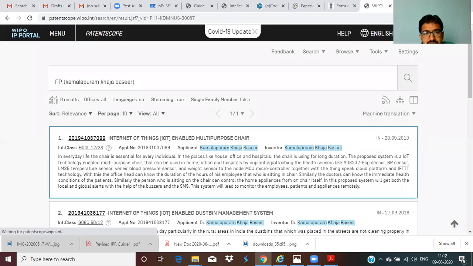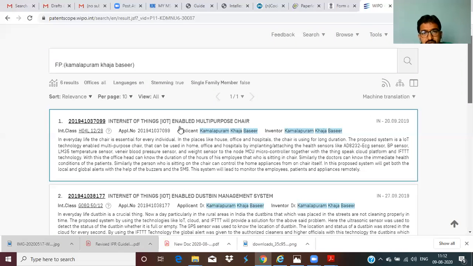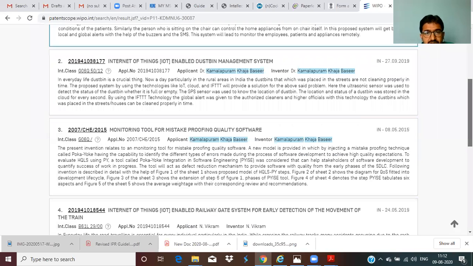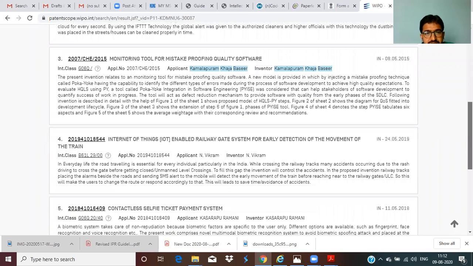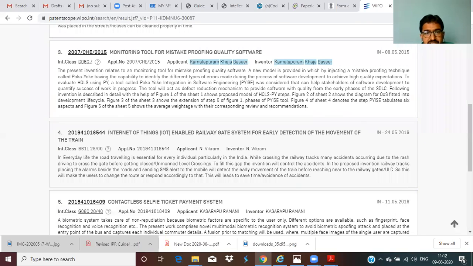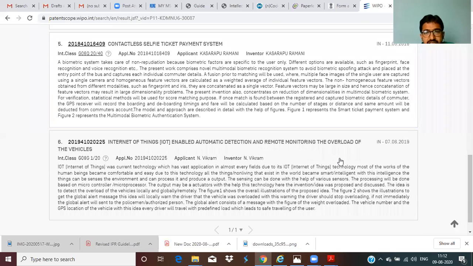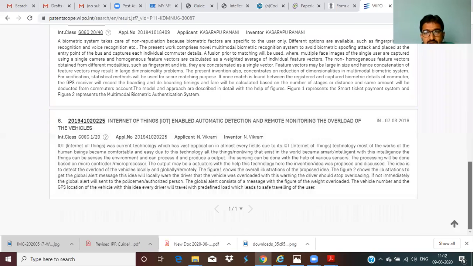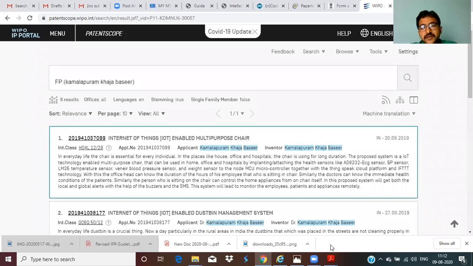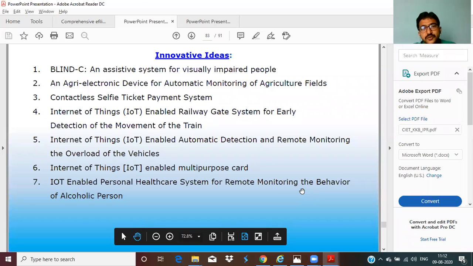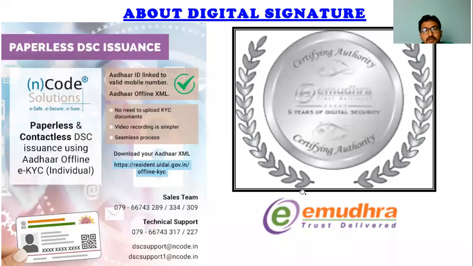All such patents include the IoT-enabled multi-purpose shade, the IoT-enabled dustbin management monitoring tool, the Internet of Things railway gate system for early detection, the contactless selfie ticket payment system, and Internet of Things-enabled automatic detection and remote monitoring of overloaded vehicles, and still some more. This sort of thing will make some sense to you that this also we can go for as an invention. Next, coming to the digital signature.